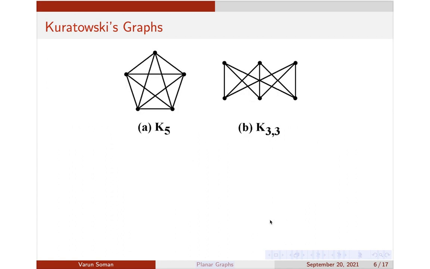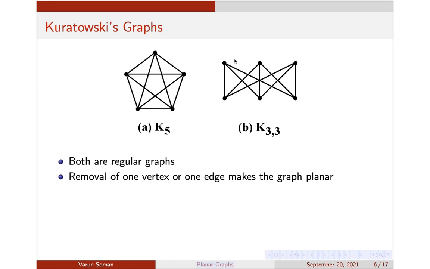Now I'll make some remarks about these graphs. First of all, both these graphs are regular. You can see the degree of all the vertices is the same: here the degree of all the vertices is 4, and here the degree of all the vertices is 3. Removal of one vertex or one edge will make the graph planar. You can try to delete one edge or one vertex and it will make it planar.